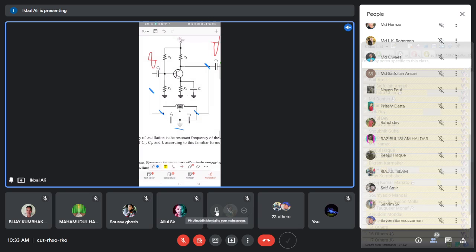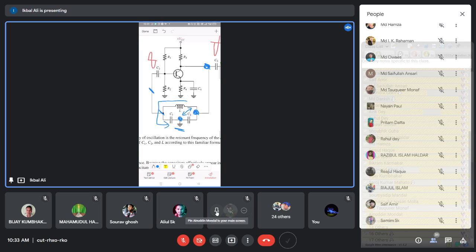So the output voltage developed at this point, which is the output of the amplifier, appears here with respect to this ground point. That means the output voltage appears across C2 or the series combination of L and C1.